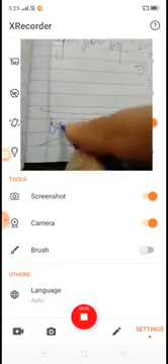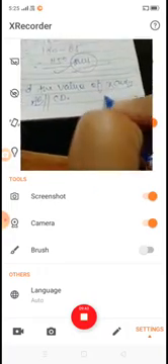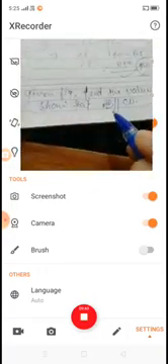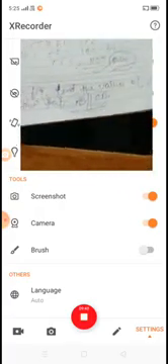This is a very important question. Okay, in the given figure, find the values of x and y and show that line AB is parallel to line CD. Let's see the figure.